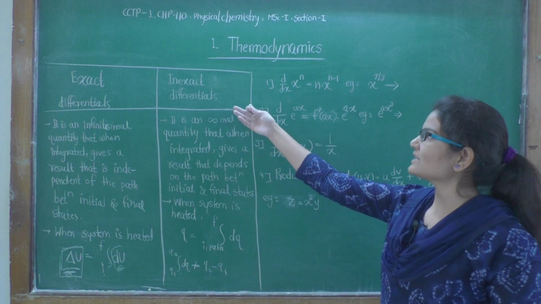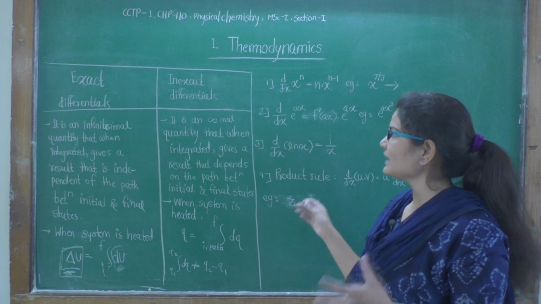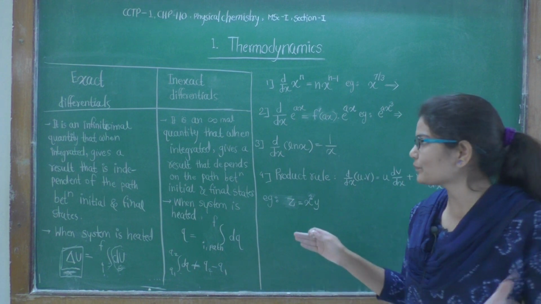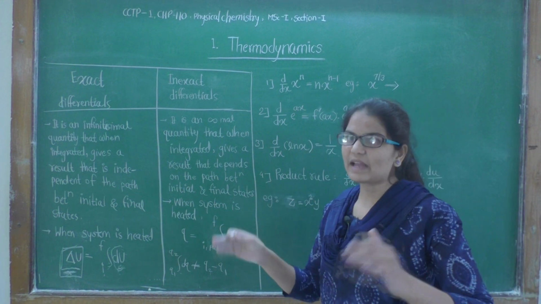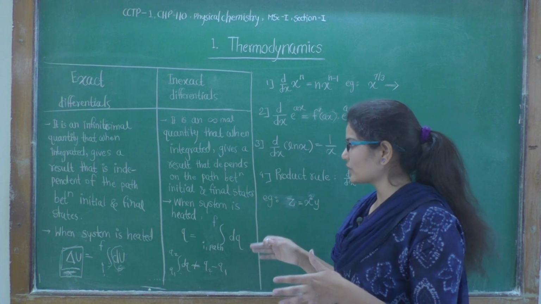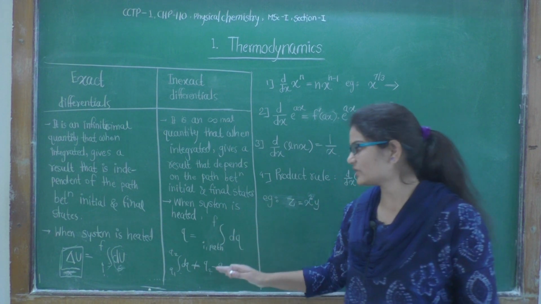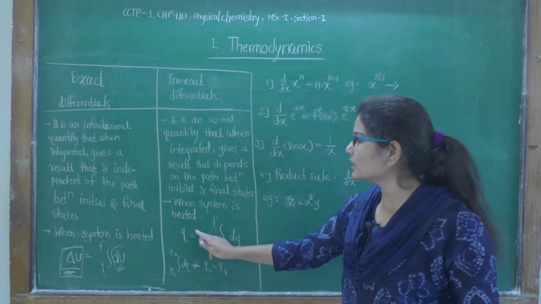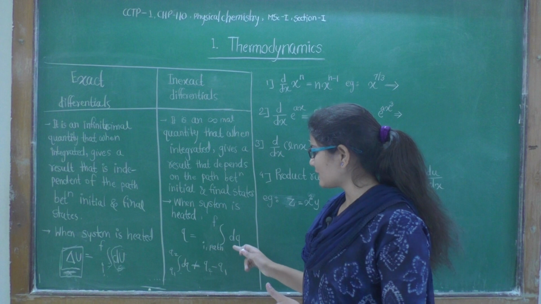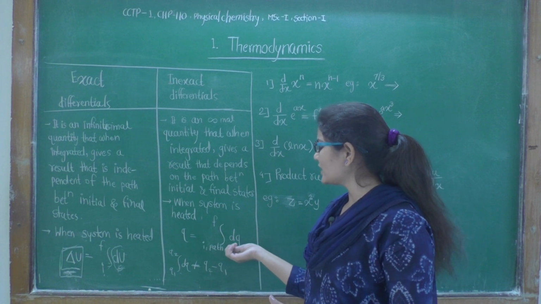While what is inexact differential? It is an infinitesimal quantity that when integrated gives a result that depends on the path between initial and final state. Now again, if we heat the system and we want to calculate the total heat, that heat will be equal to the integration of dq.